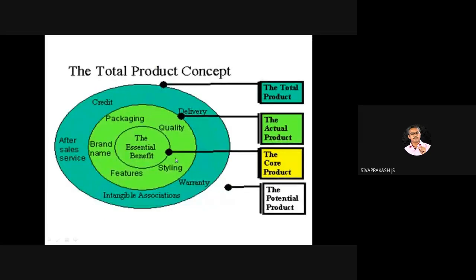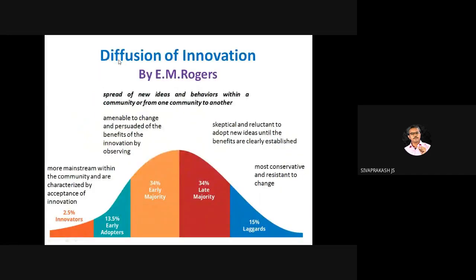And then the total product concept. We have seen three levels. All the three levels are explained in the total product concept. Then diffusion of innovation. This is one concept in product. It is propounded by E.M. Rogers. The concept came from engineering, agriculture, history; it is not only marketing, but it emerged in marketing, right? When you take a new product into the market, how it gets in and how it gets out. That's what it says, E.M. Rogers. Many questions are there in diffusion of innovation.